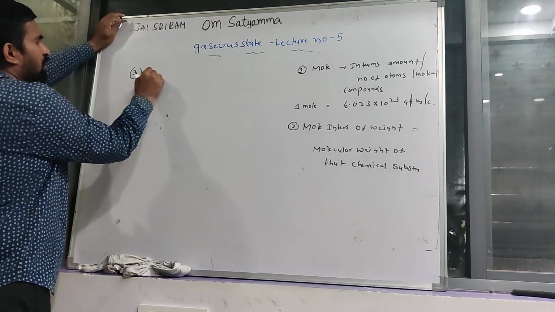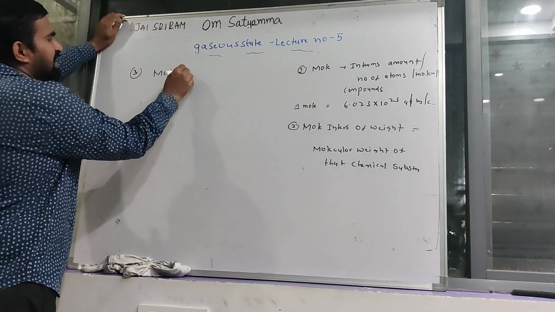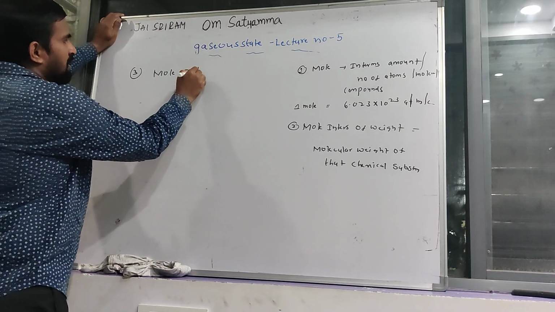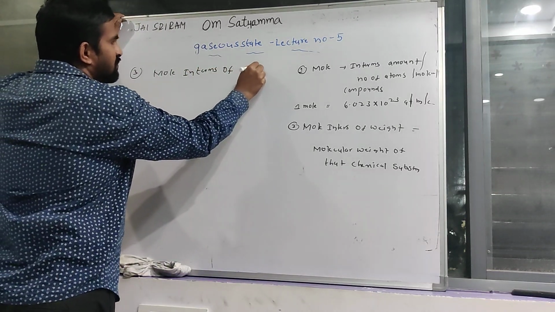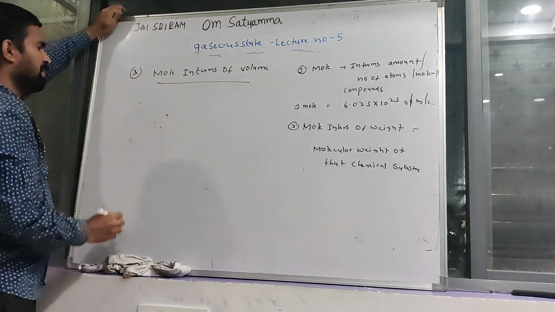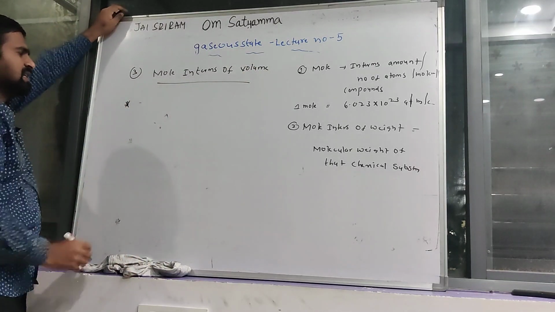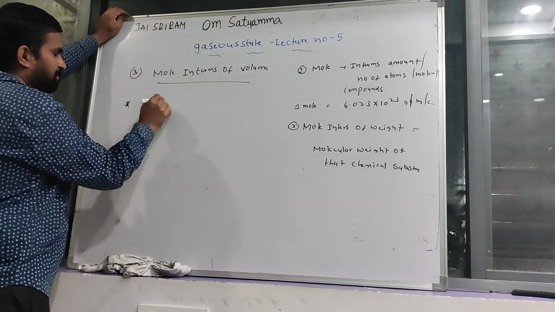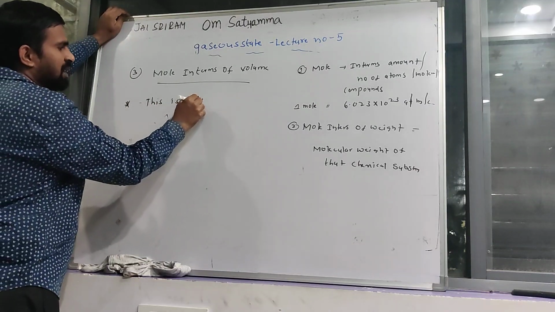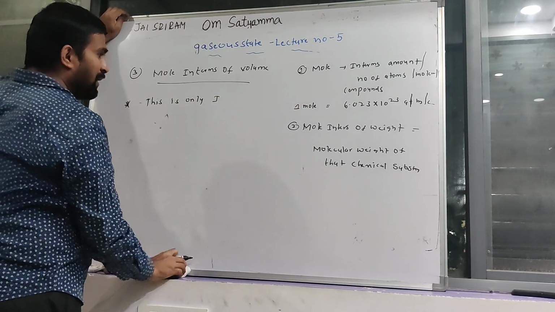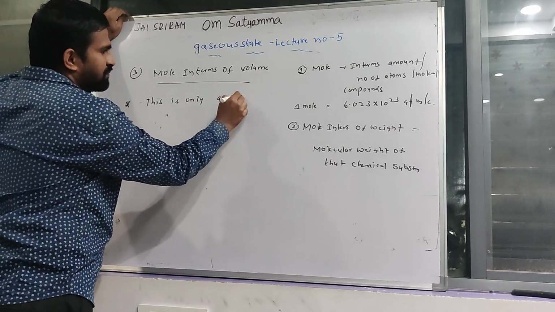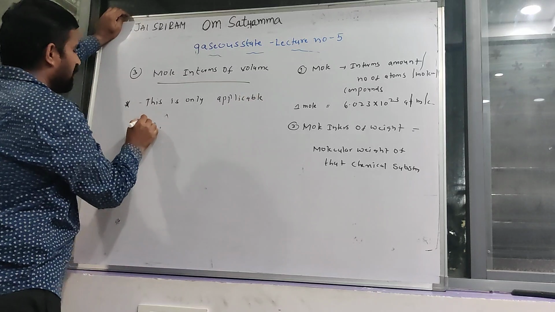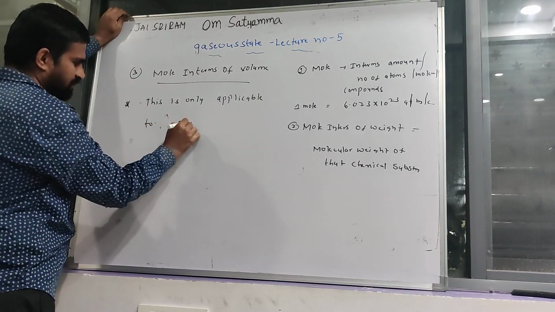Next one, the last one: the third one, mole in terms of volume. Very important condition: this is only applicable to gas molecules.